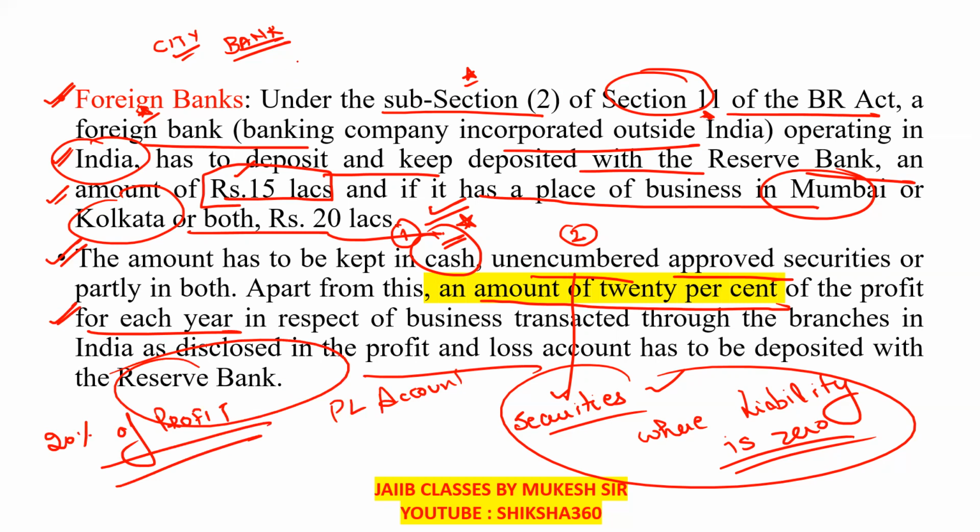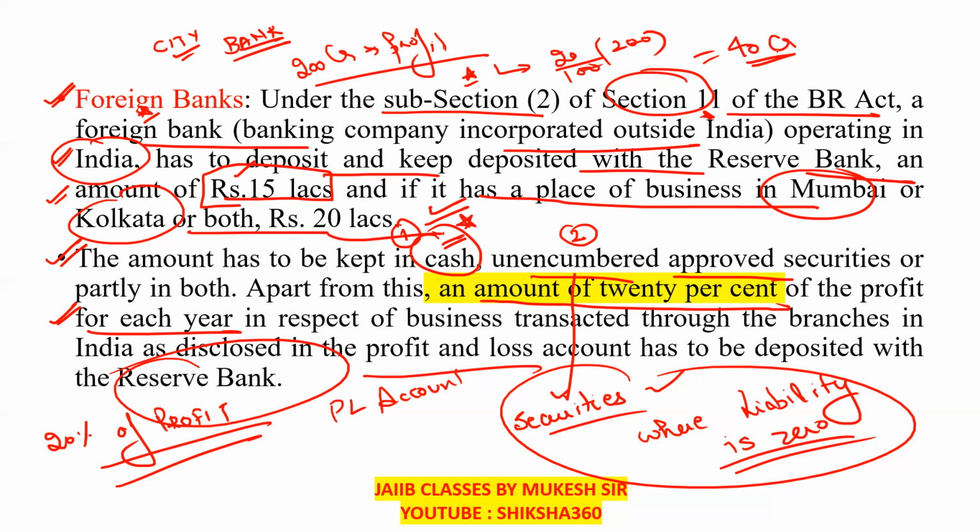Like, if they are showing 200 crore profit, how much amount do they have to deposit? That is 20% of 200, which is 40 crore. They have to deposit 40 crore with the RBI. So this is regarding the foreign banks.